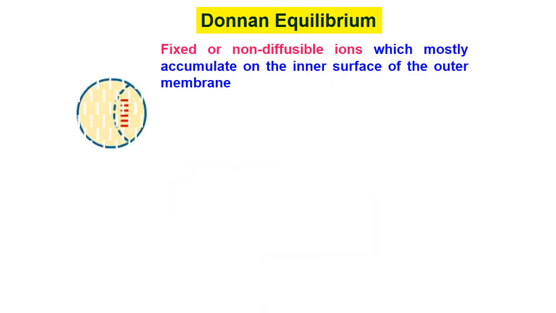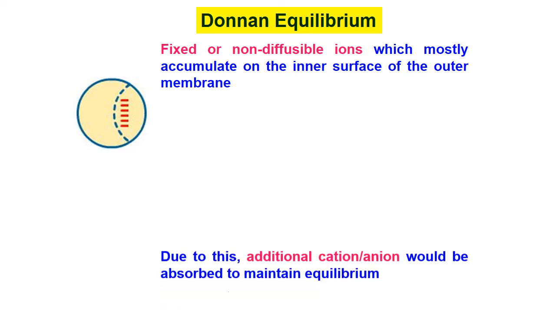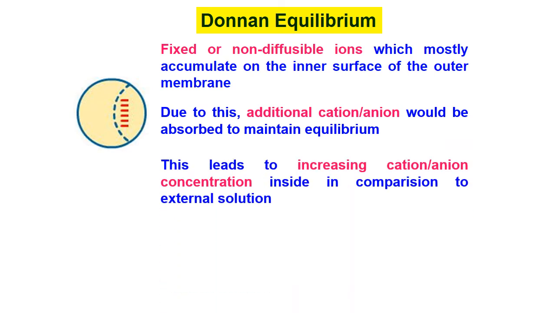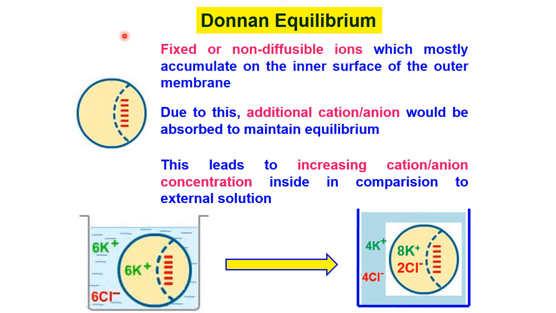Next, Donnan equilibrium. In Donnan equilibrium, fixed or non-diffusible ions mostly accumulate on the inner surface of the outer membrane. Due to this, additional cations or anions are absorbed to maintain equilibrium. This leads to increasing cation or anion concentration inside in comparison to the external solution. So all the ions are not diffusible. There are some ions which are non-diffusible in nature, occurring on the inner surface of the outer membrane.